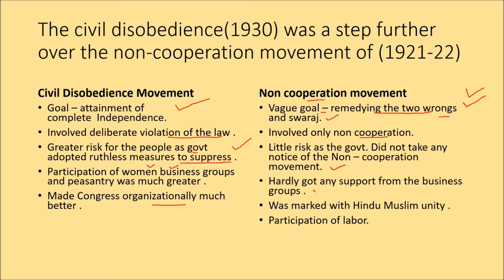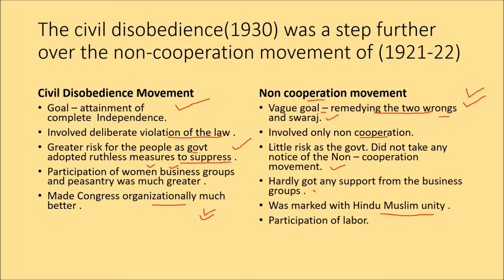The civil disobedience movement was a retrograde step in comparison to the non-cooperation movement in certain other aspects. So number one was that there was a much larger Hindu-Muslim unity that was seen during the non-cooperation movement, because the Khilafat wrong was involved in one of the goals of the non-cooperation movement, while the civil disobedience movement came after the Nehru report and Jinnah's 14 points and Jinnah parting ways with the Congress and taking over the Muslim League in 1934. So there was a much lesser participation of the Muslims during the civil disobedience movement.